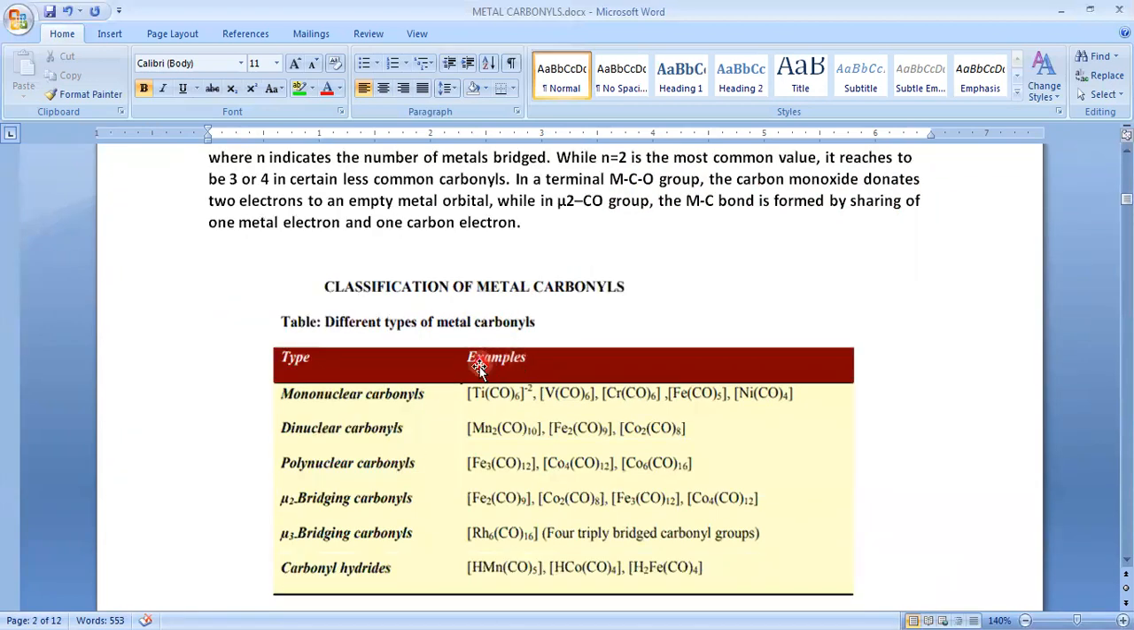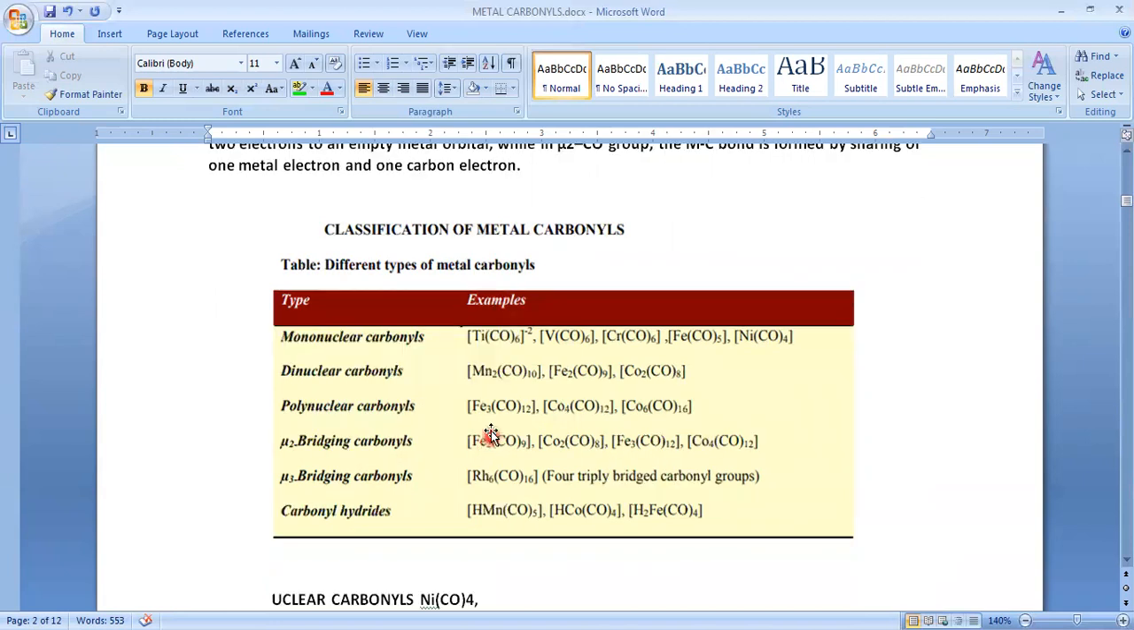On the basis of the number of central metal atoms, the metal carbonyls are classified into the following categories. Mononuclear carbonyls have only one central metal atom, that is a transition metal atom. Binuclear carbonyls have two transition or central metal atoms.